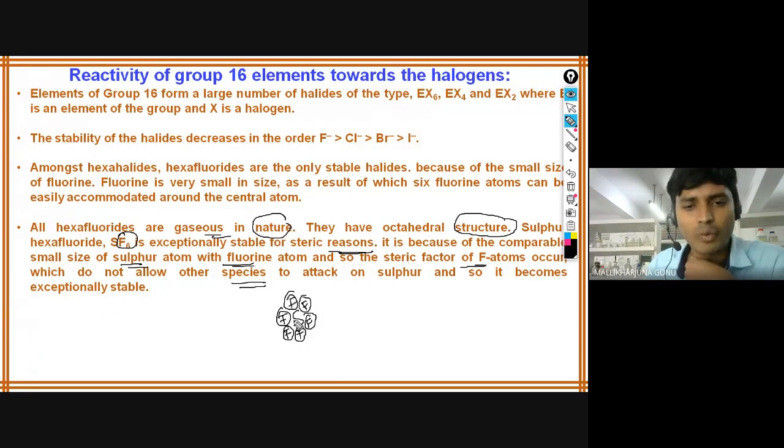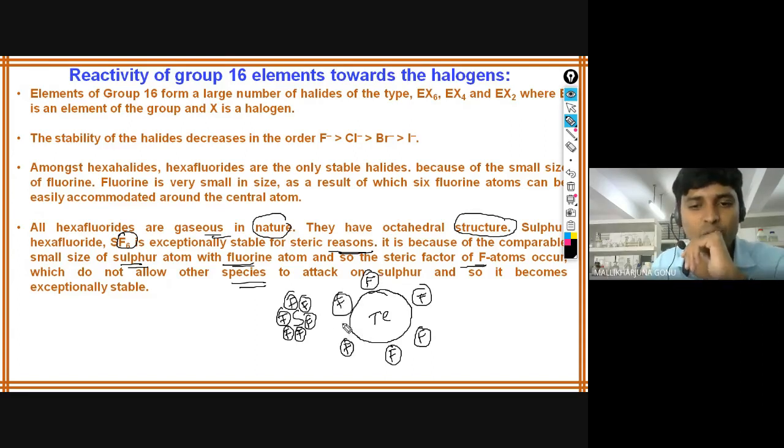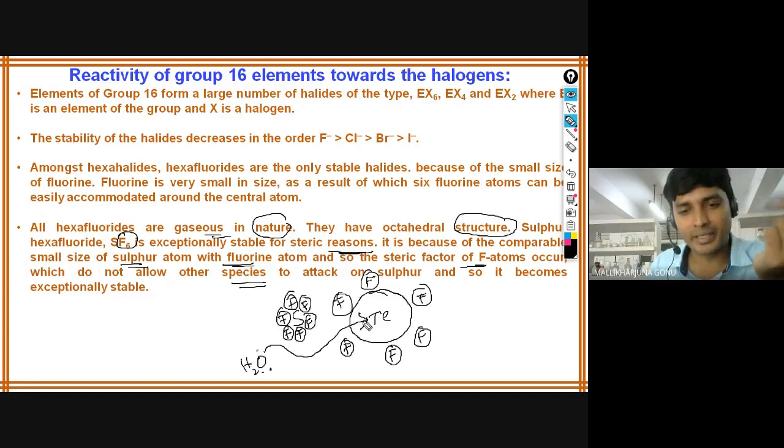If we take another one, for example tellurium, the size of tellurium is bigger, and if fluorines come, there will be gaps, 1, 2, 3, 4, 5, in TeF6. Due to those gaps, any nucleophile, for example water, H2O, can attack the central element because space is there. But in SF6, space is not there for the nucleophile to go and attack.